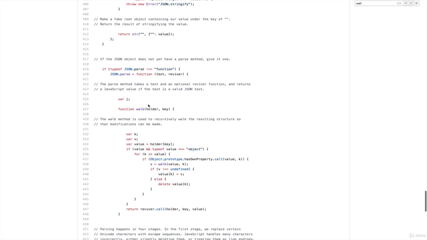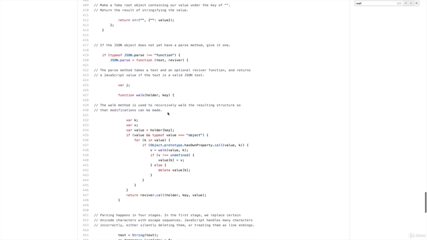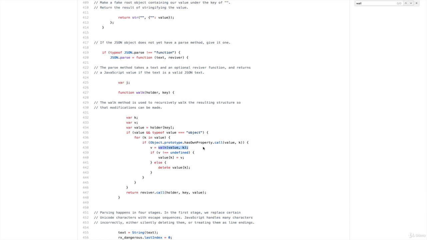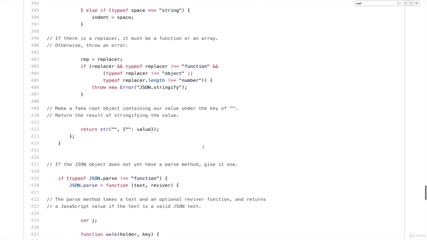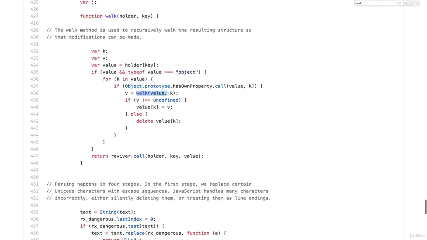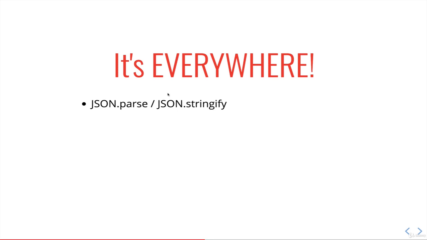So I'm going to take a look. There's this method called walk, which is, here's json.parse. So it's called walk. And inside of walk, it's calling walk. I don't know if you can see that. Oh no, I lost it. There we are. So walk is called inside of walk. It calls itself over and over. I'm getting tired of saying the word walk. It starts to sound very bizarre when I repeat it that much. But what it's doing, if you think of a JSON string, it's all nested. When it says walk, it's going to move down to the next line or the next thing to parse over and over and over until it hits the end. Okay, so a bit of a tangent, but maybe somewhat interesting.